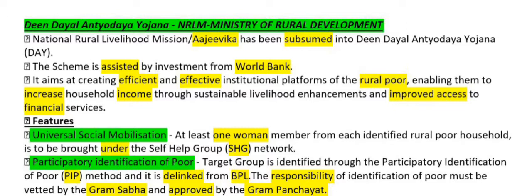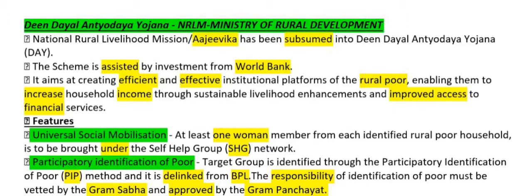Okay, the identification of the poor must be vetted by the Gram Sabha, identification by the Gram Sabha and approved by the Gram Panchayat.